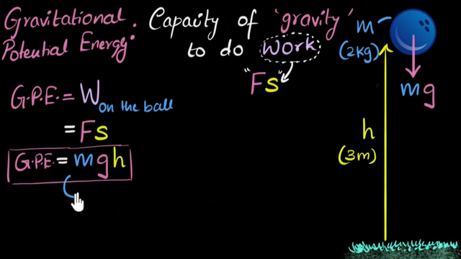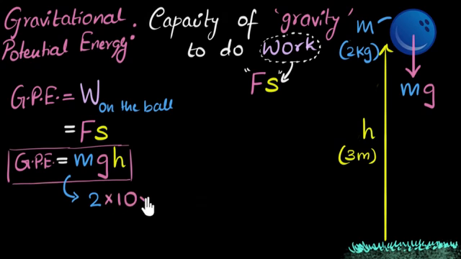Okay, so if we substitute, we'll get mass, which is 2 kilograms. I'm not going to write the units. And the reason for that is because I already know the units of my potential energy. Since the energy is the same as work done, the unit of energy will be the same as work done, which is joules. And everything is in standard units, so our answer is going to be in joules. Okay, so I'll not put in the units. So 2 kilograms times g. How much is g? g is 9.8, but we can take it as 10.